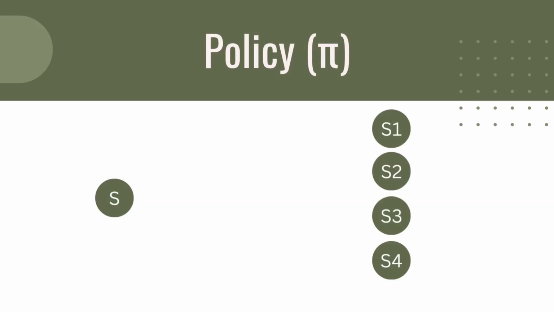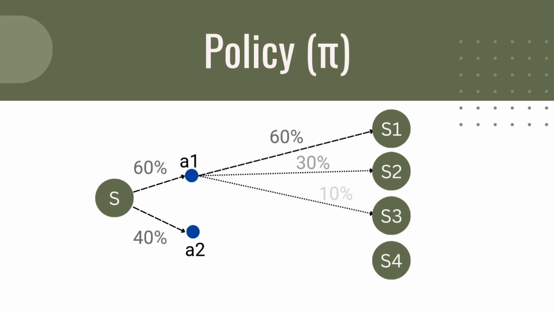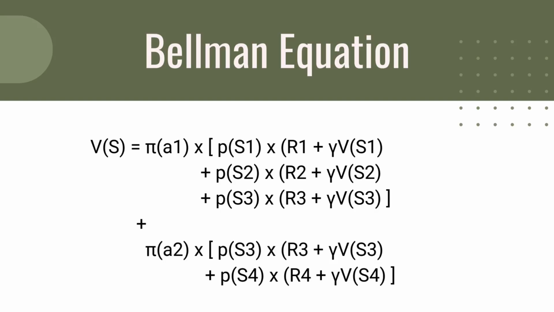Now, let's try to derive the general formula using policy pi. Starting with a state S, we suppose we have two possible actions A1 and A2. Performing A1 will land us at states S1, S2, or S3, with different probabilities. Performing A2 will land us at states S3 or S4, also with different probabilities. So the V of S becomes the probability of taking each action times the sum of the probability of landing on each state multiplied by the term reward plus the discounted value of the target state. Always imagine the tree-like graph of the previous slide. It will make it easier to grasp the whole notion.